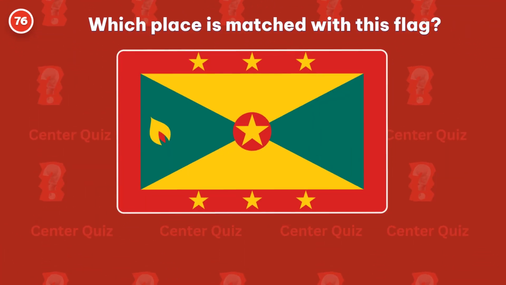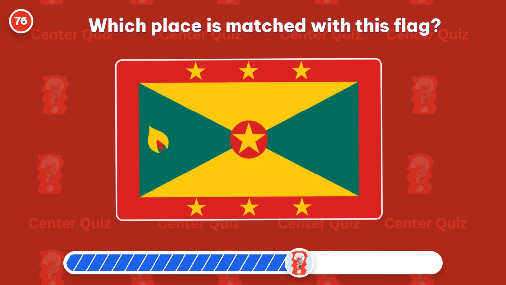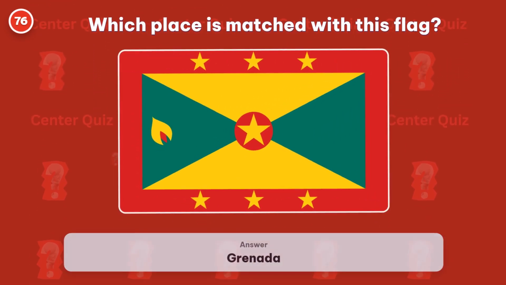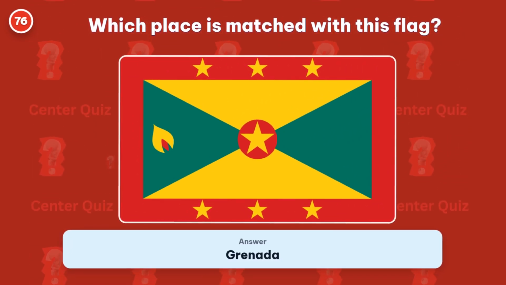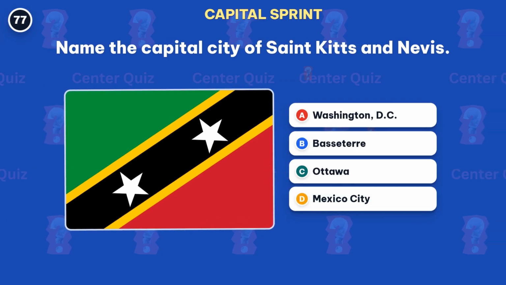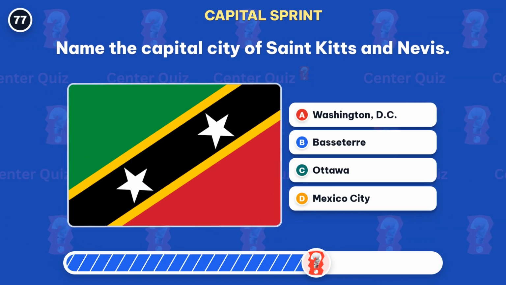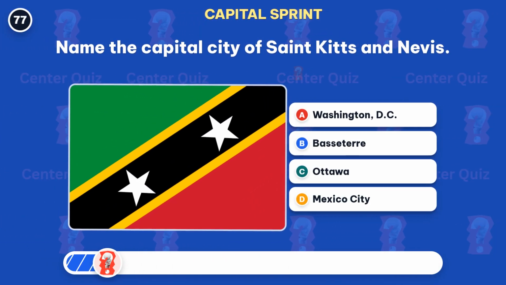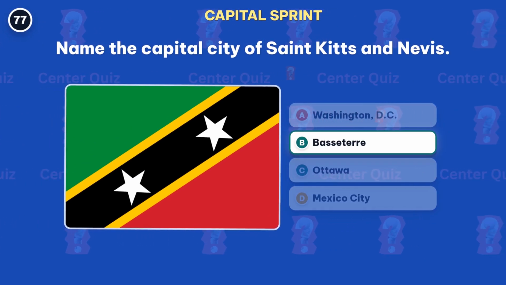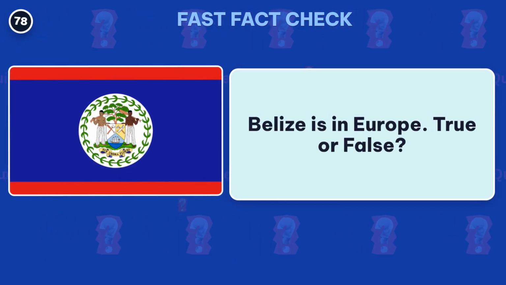Which place is matched with this flag? The right answer is Grenada. Name the capital city of St. Kitts and Nevis. Answer, Basseterre. Belize is in Europe.